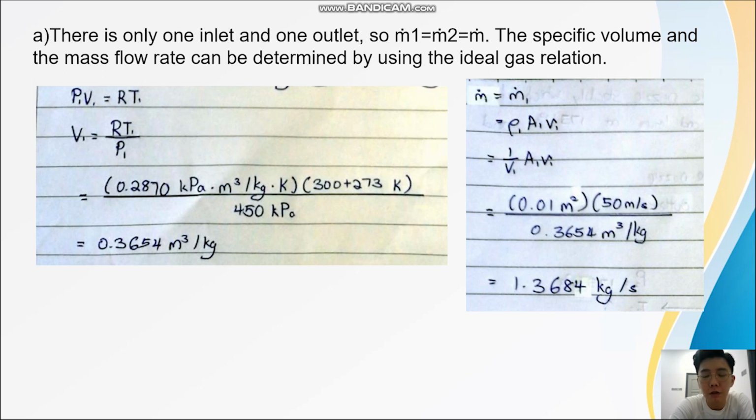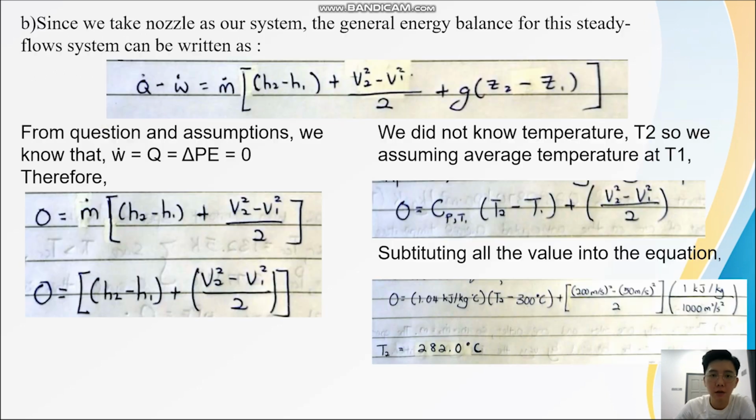So we need to calculate the mass flow rate. The equation for mass flow rate is rho AV. The area is given as 0.01 meter square and the velocity at the inlet is 50 meter per second. We calculate by substituting the V1 that we calculated before. So the mass flow rate at the inlet is 1.3684 kg per second.